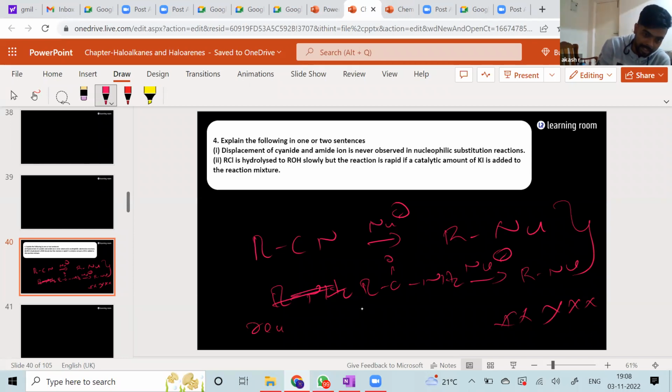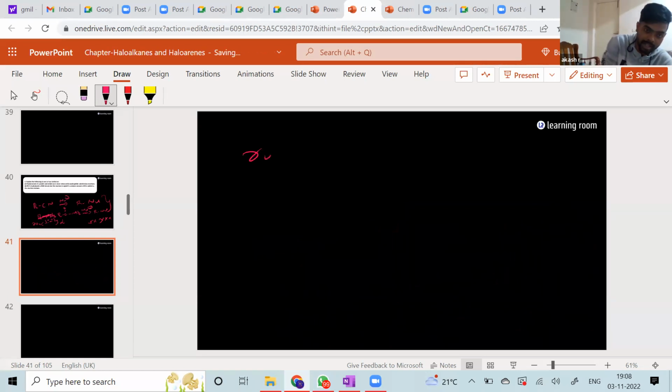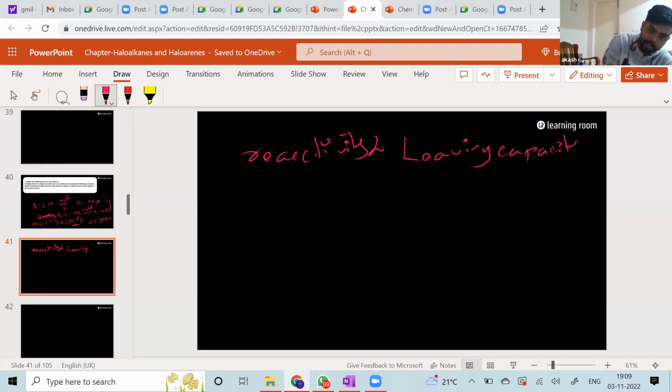In nucleophilic substitution reaction, the reactivity is directly proportional to the leaving capacity of the leaving group, the Lg.